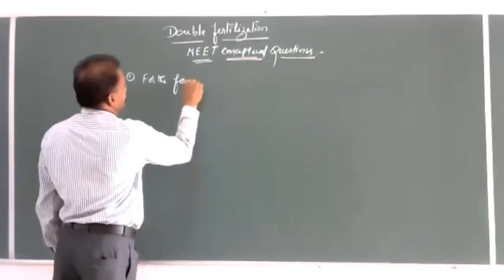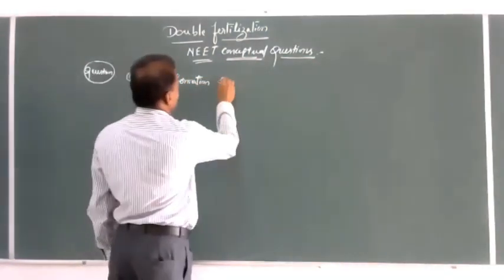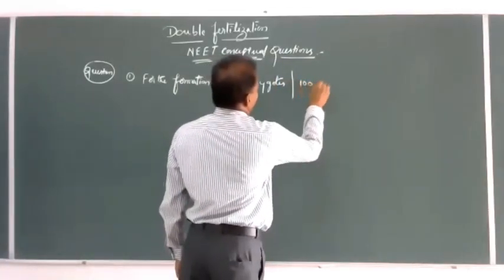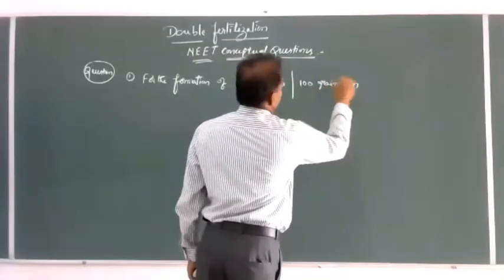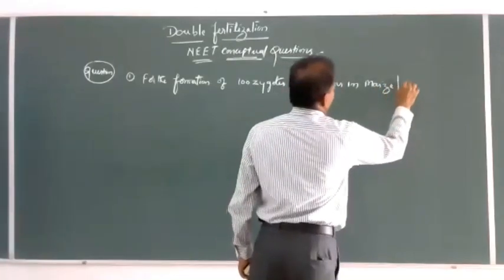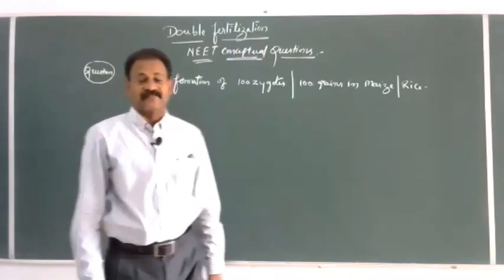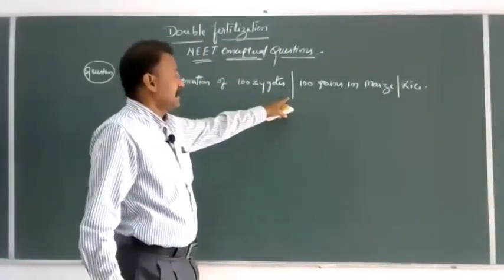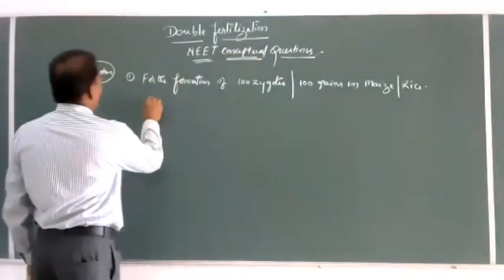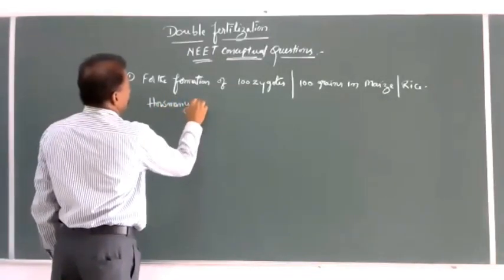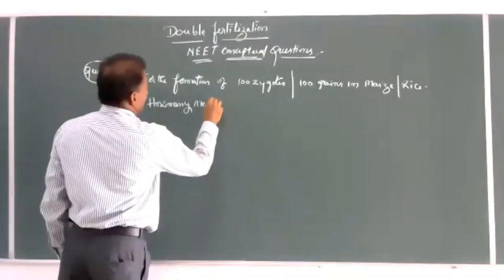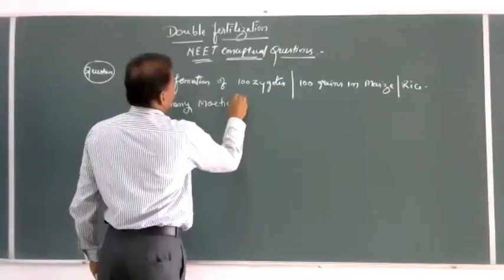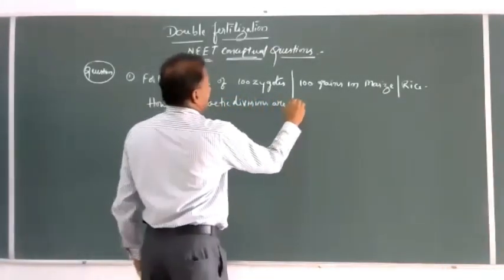For the formation of 100 zygotes or 100 grains in maize or rice, how many meiotic divisions are required?